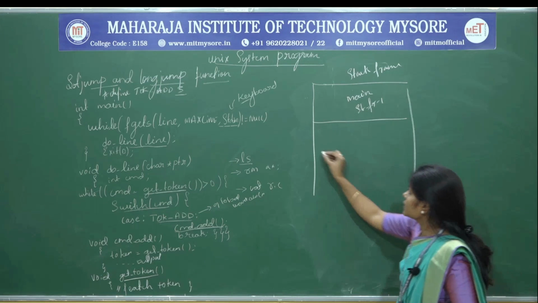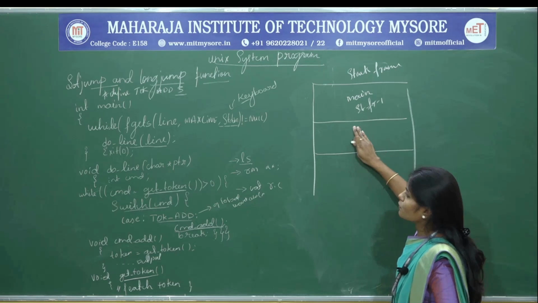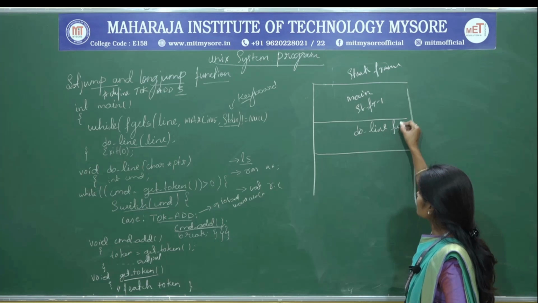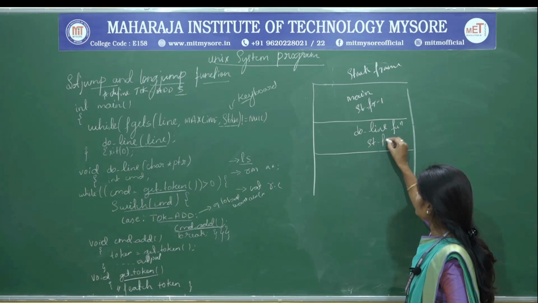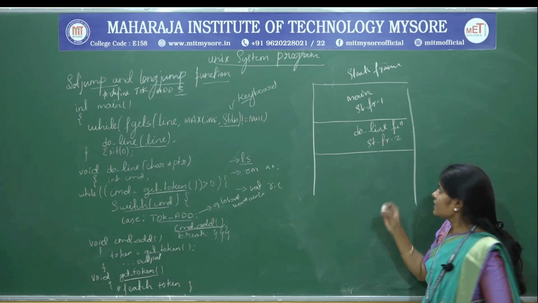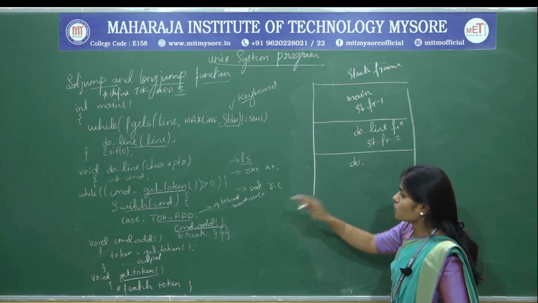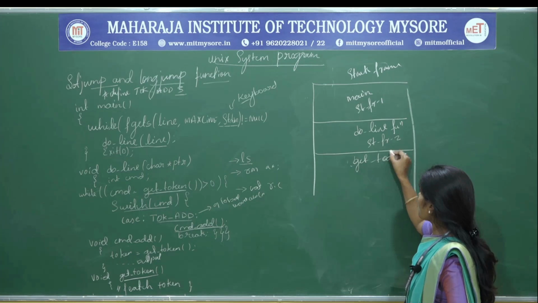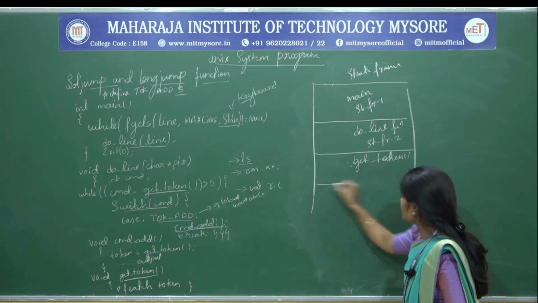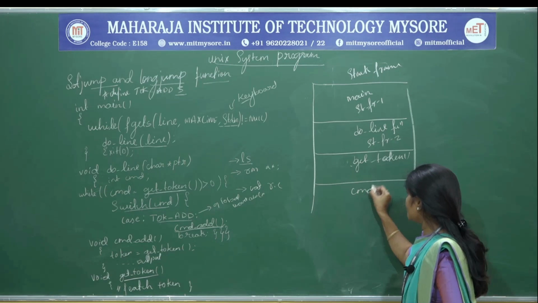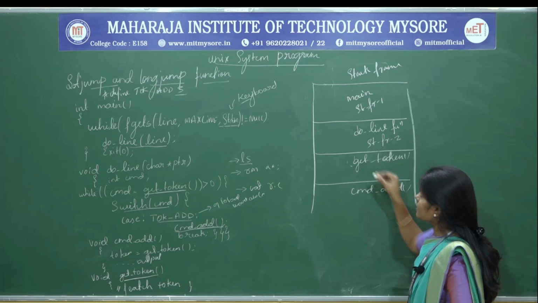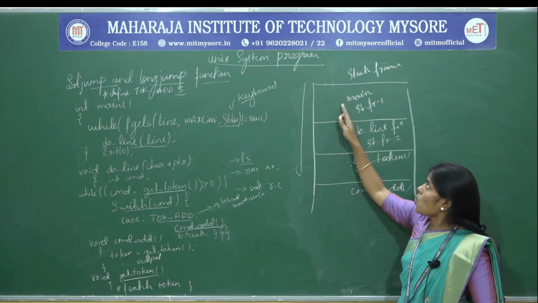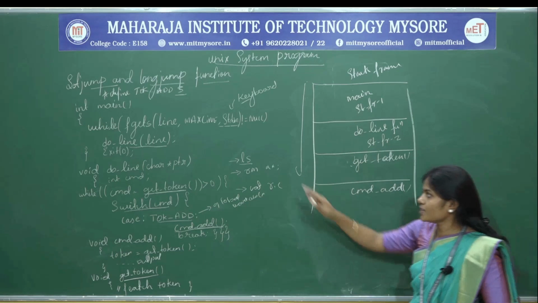So for the main it is going to create the stack frame, that is 1, right. So next after that it is going to create the stack frame for which function? For the do line function, right. Now the stack frame will become 2. Next after that it will go for which function? That is the get token function. So next after that it will be the command add function, right. So now the stack is going to keep on growing from the higher to the lower, right. So this is how the stack frame is going to be allocated for this program, right.